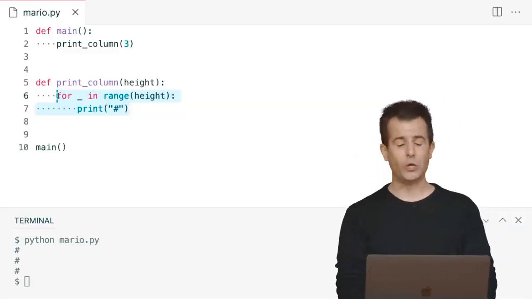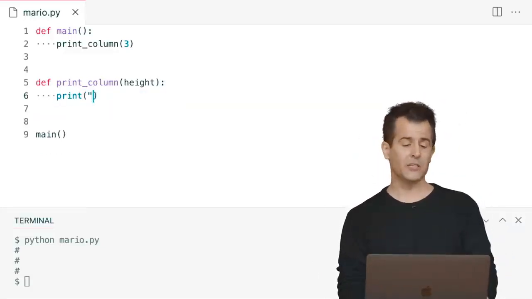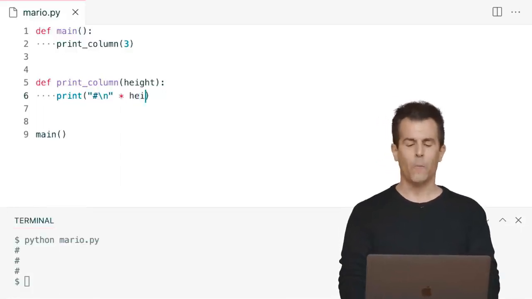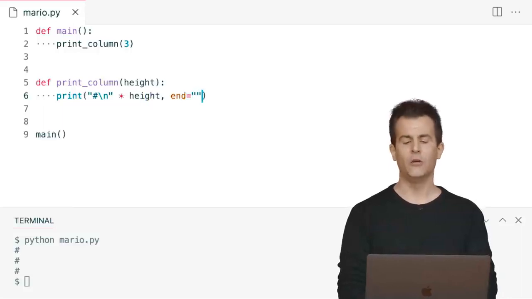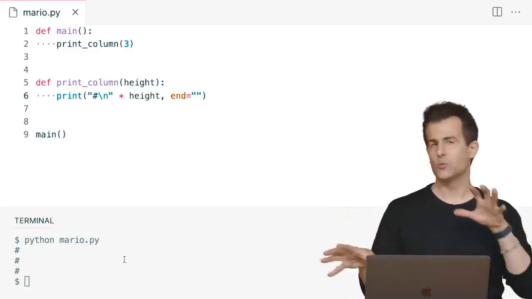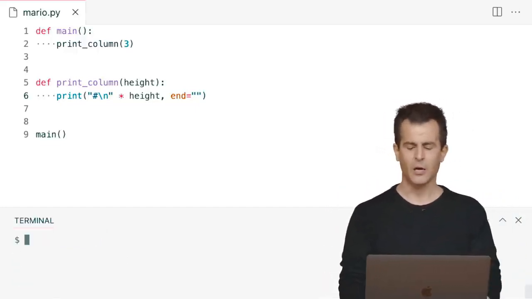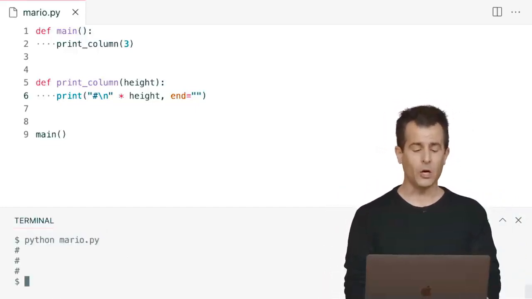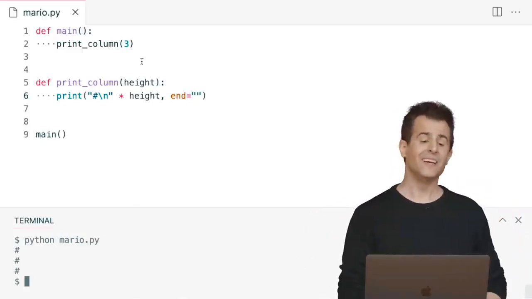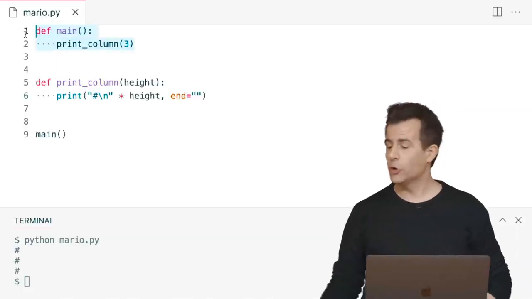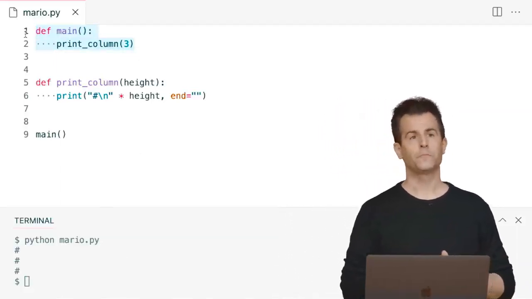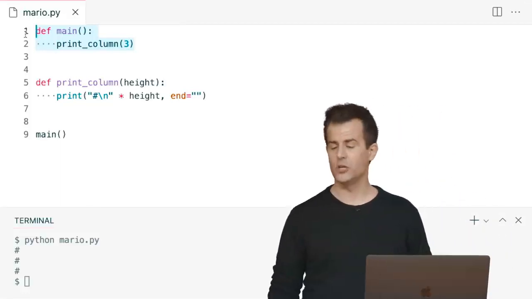So for instance, another way we could implement printColumn, recall, would be something like this. A bit clever with one hash and then a new line. And then maybe we could do multiplication of strings and then end this line with quote unquote. Again, it's okay if you're not comfortable with this syntax. This was a more clever approach we saw in the past. But if I run python of mario.py here, I'll still see a column of 3. But what's important here is that main does not need to know that the underlying implementation of printColumn has changed.